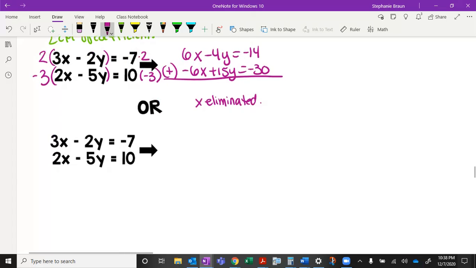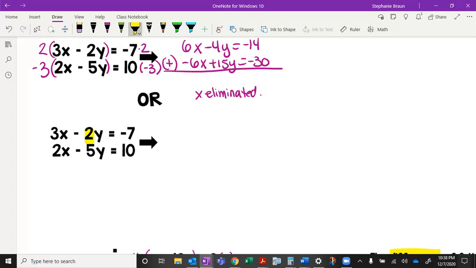The other option is to try and get rid of the y's. So look here. I have 2 and 5. The smallest thing that 2 and 5 both go into is 10. So to get those to become 10y's, I can multiply that top equation by 5. And the bottom equation, I can either multiply by 2, and then I'll have negative 10y on both of them, or I can multiply by negative 2, and then I can have opposite signs.